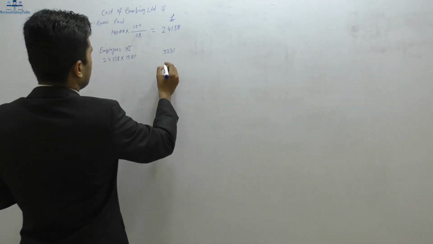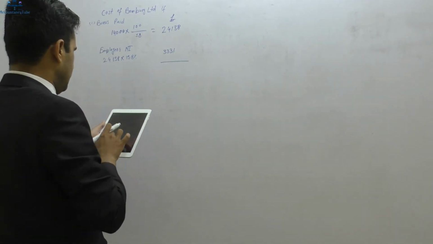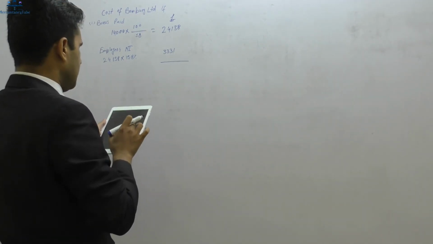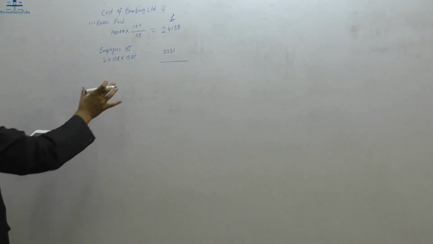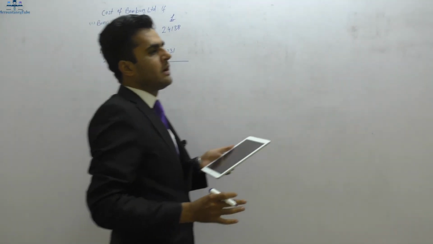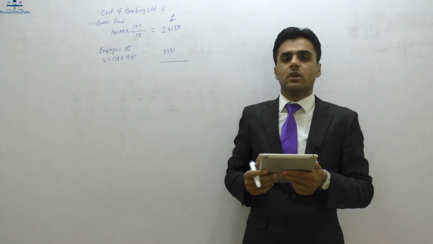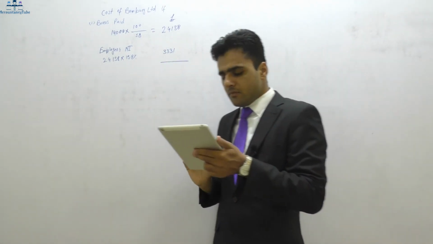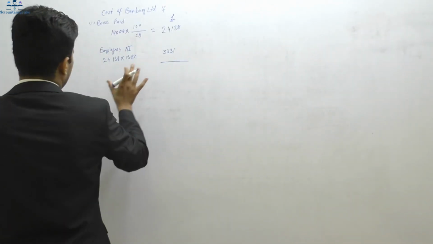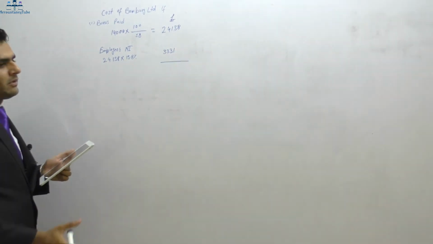Right. So that is the total cost for the company: 24,138 plus the employer national insurance contribution. And please remember, in the question it was stated that the employer's allowance has already been used, so that's why we have not deducted the employer's allowance. Otherwise, if it had been the first employee, then we would have deducted the employer allowance as well.